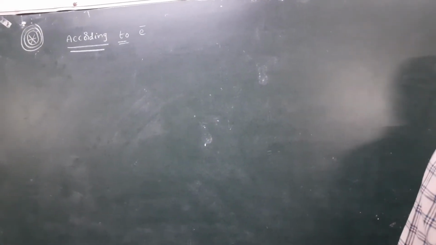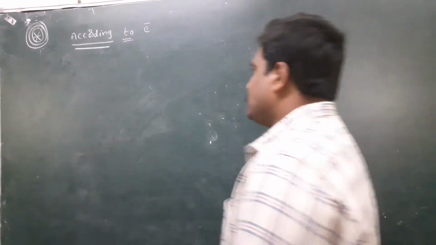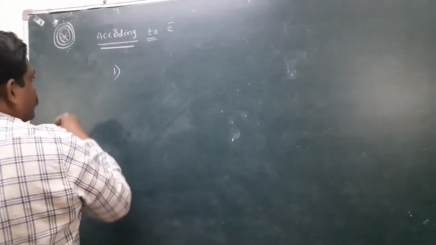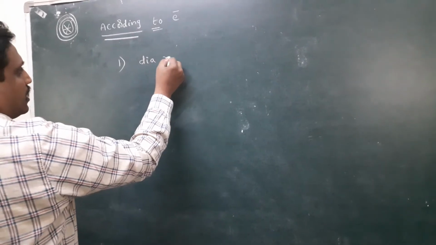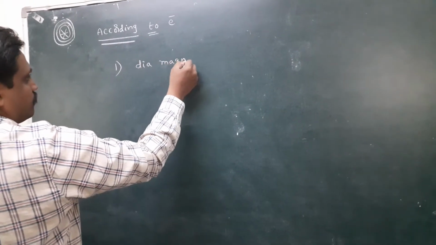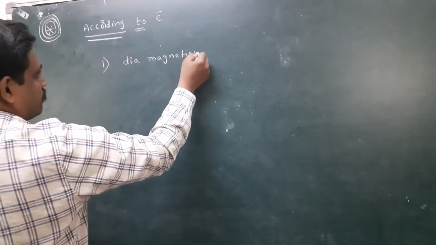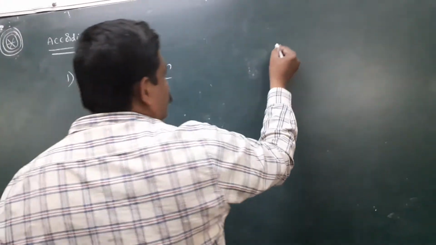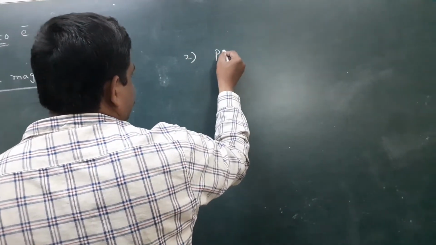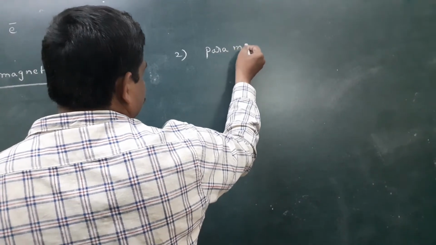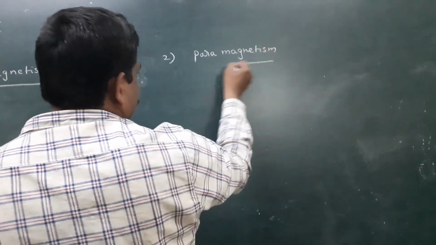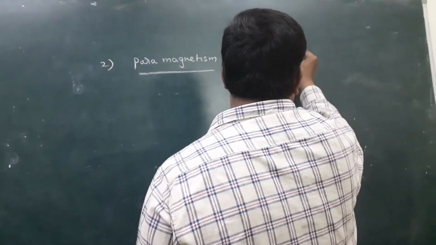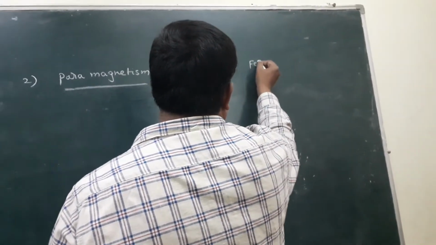The first type is diamagnetic substances or diamagnetism. Second one is paramagnetism. Third one is ferromagnetism.